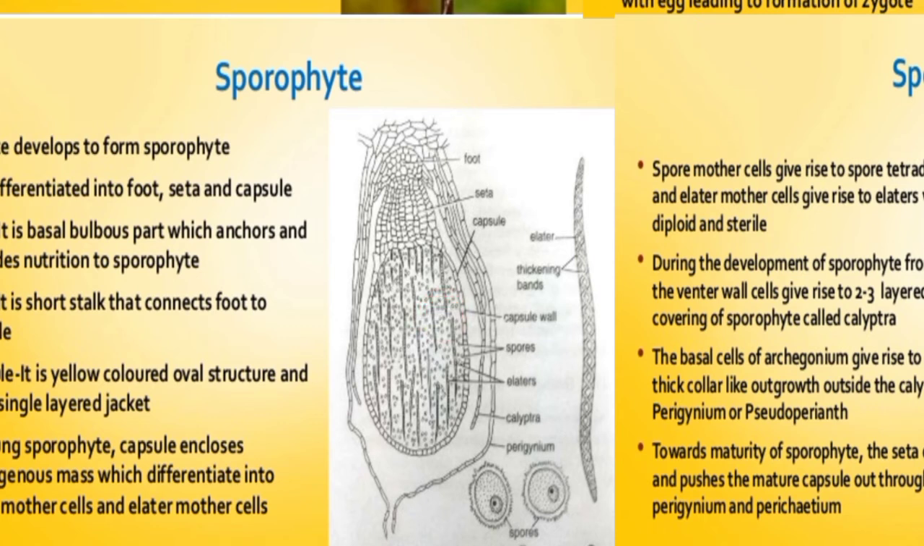Here the sporophyte is parasitic because it depends upon the female gametophyte. Half of the spores germinate to produce the male gametophyte, and half of the spores germinate to produce the female gametophyte.